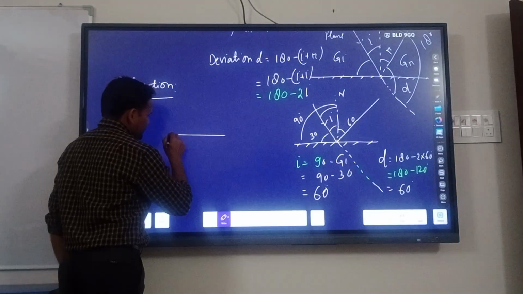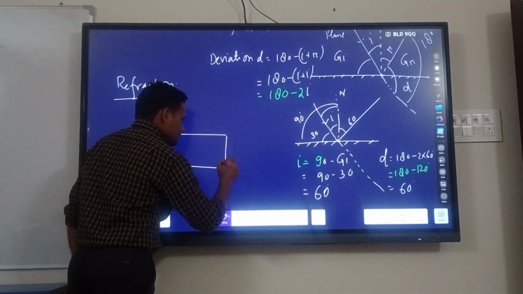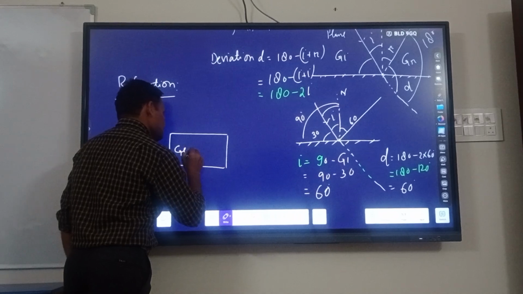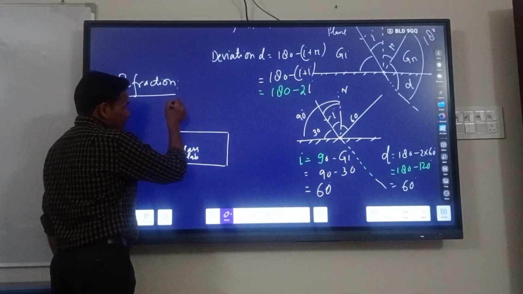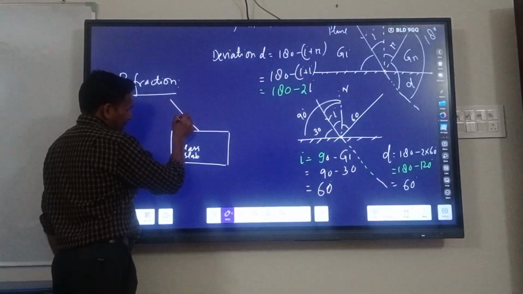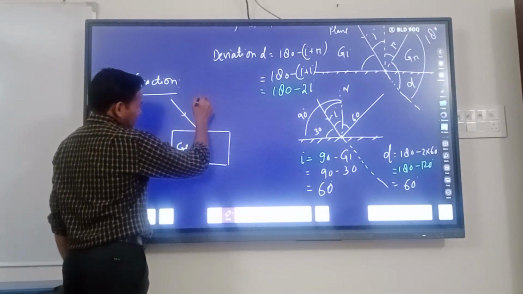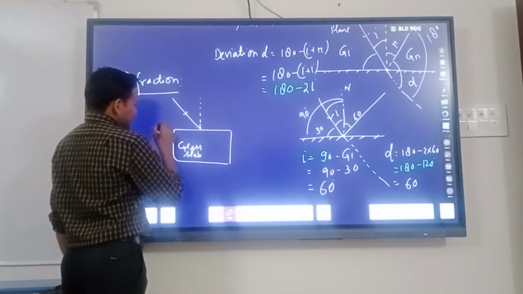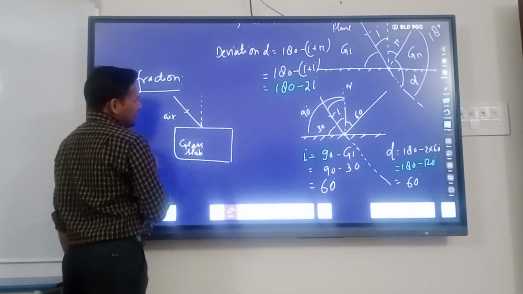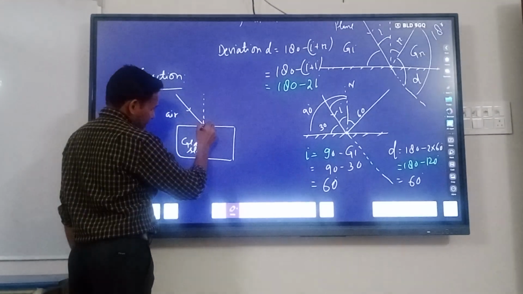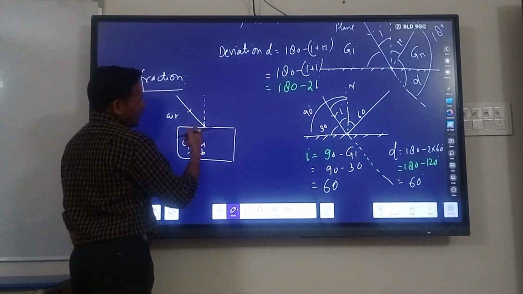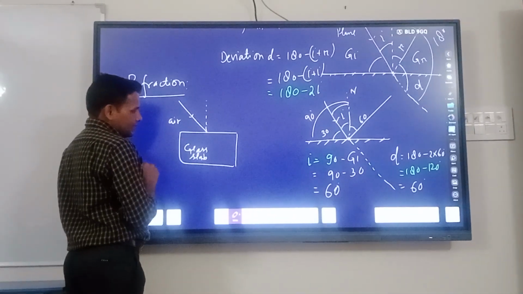Suppose this is the glass slab. Now suppose this is the incident ray, and this is the normal. Here the medium is air and this is the glass. So this ray is entering this medium. In this case the refractive index of air is different and glass is also different.